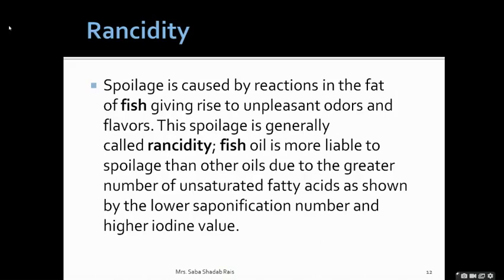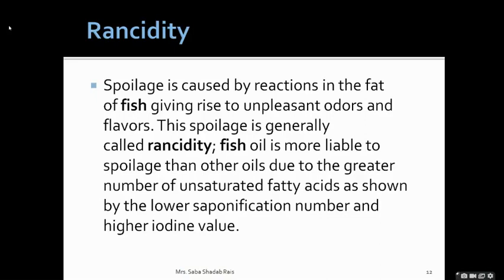Now, where the fat is present, we know that fish comprise lots of oil in the body, cod liver oil and all we might have heard. So whatever reaction occurs in the fat, it gives an unpleasant odor and flavor. Now, fish oil is more liable to spoilage than other oils. Why? Because many unsaturated fatty acids are present with a low saponification number and higher iodine value. Now, this oxidation of fat in fish like sardine, mackerel, tuna, katla, etc. is a good example of chemical spoilage.